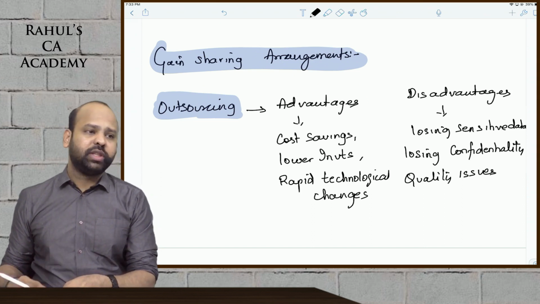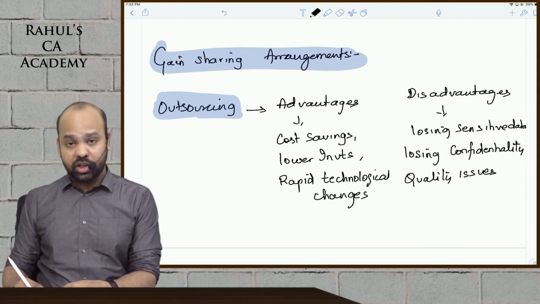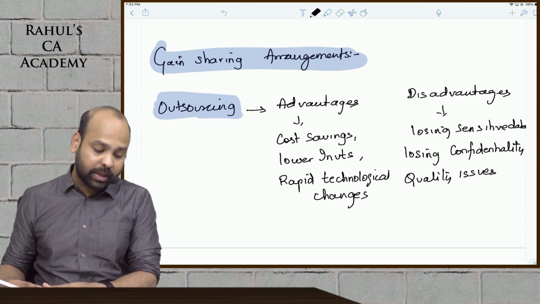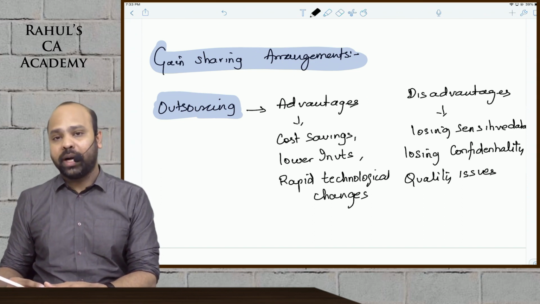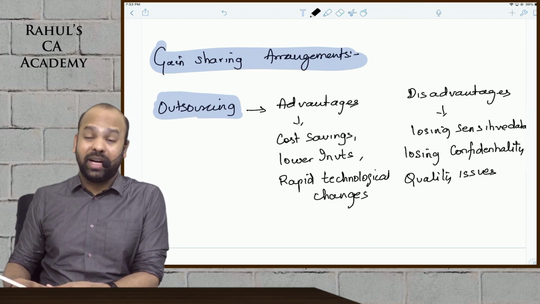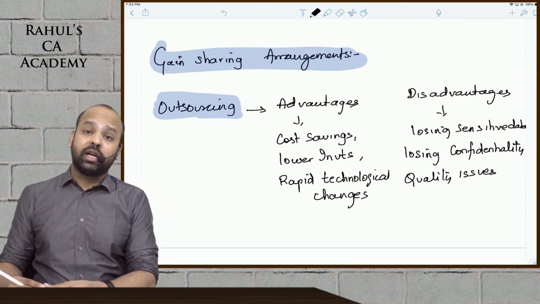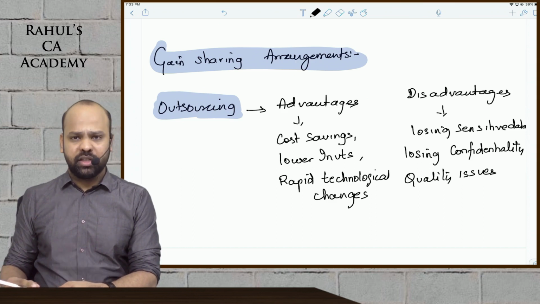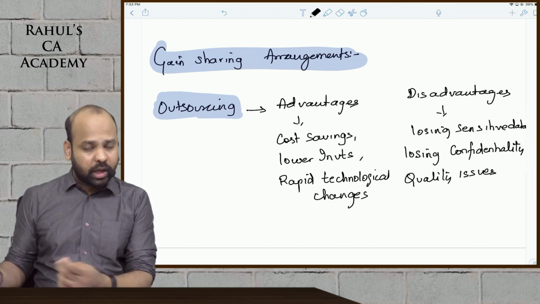Finally, beta, outsourcing is basically deciding whether you want to manufacture a product or whether you want to outsource that product as such, guys. That is a make or buy decision. The advantage of outsourcing, beta, is that it would require lesser investment. It might result in cost savings. If the product is something that is subject to technological changes, you will be protected. You will not have to worry about the investment made.